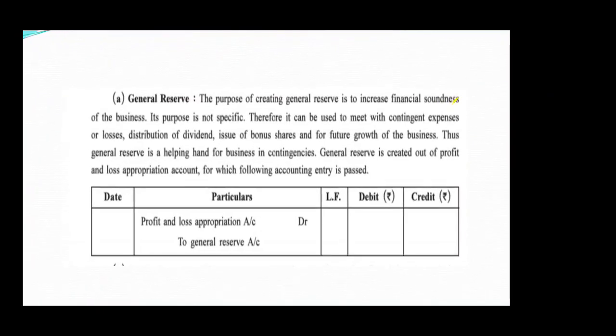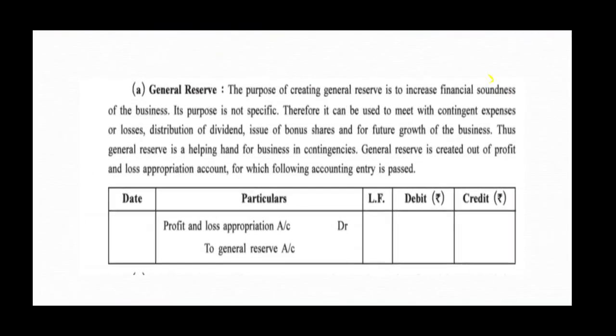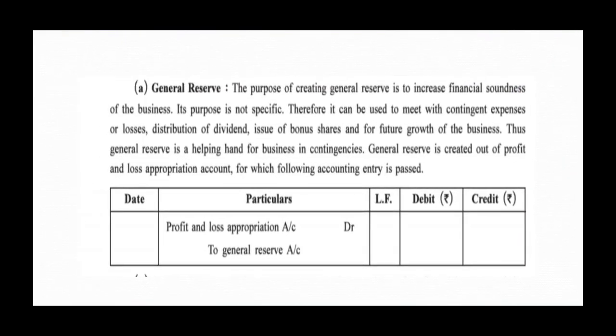General reserve. See, friends, as the word suggests, the purpose of general reserve is general. The purpose is not specific. The purpose of creating general reserve is to increase financial soundness of business. Its purpose is not specific.